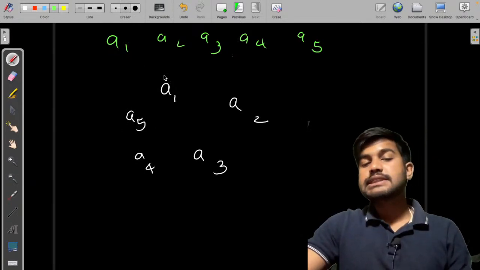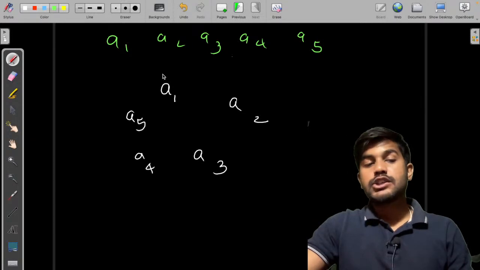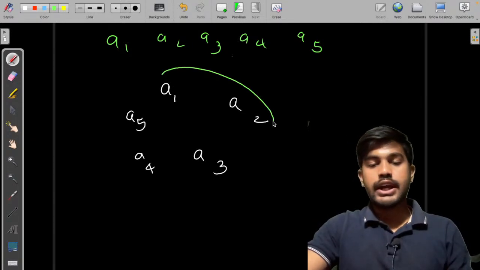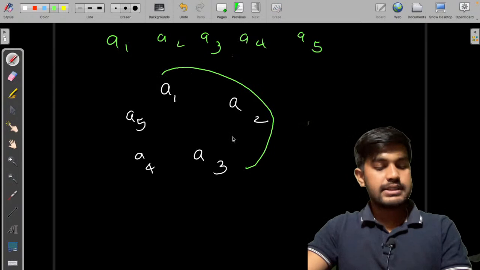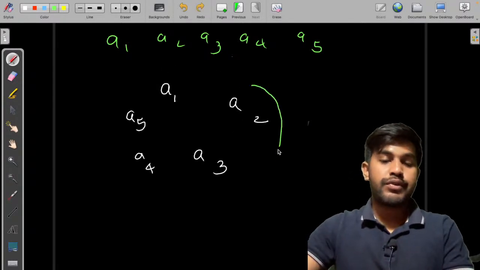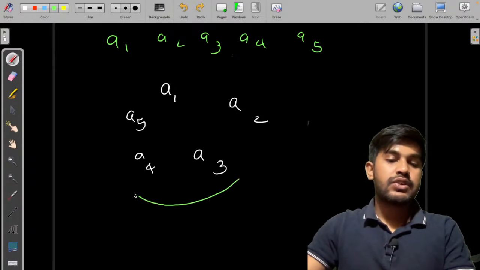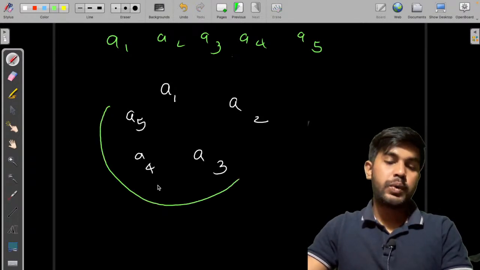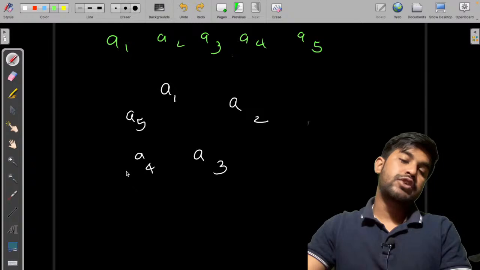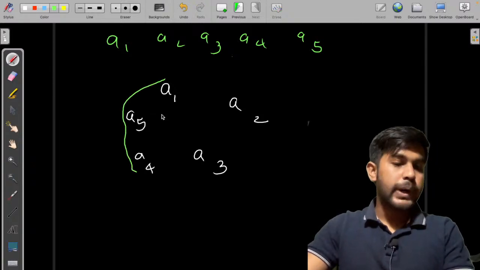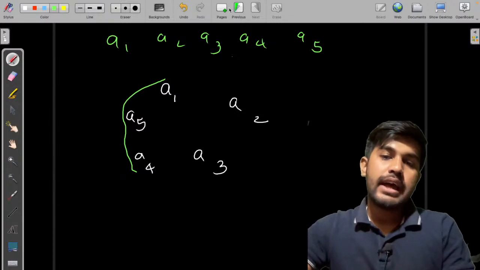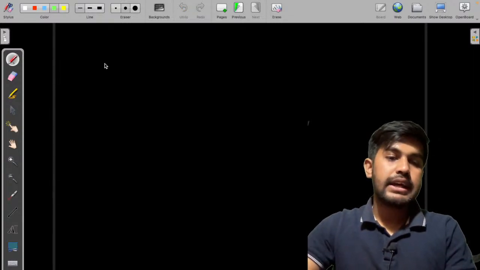Suppose we need to consider a subarray of size 3. So first we would compute A1, A2, A3. Okay, it is done. Next we would move forward A2, A3 and A4. Then A3, A4 and A5 we would do. And the next we would do is 4, 5 and 1. But how to do it? I would tell you. There is an interesting property that holds.